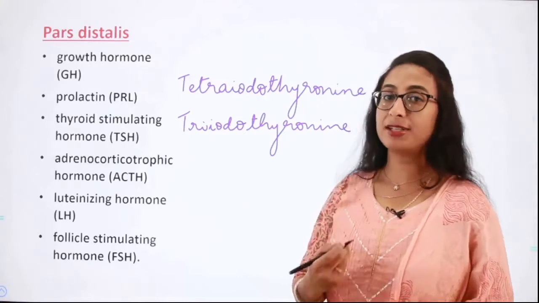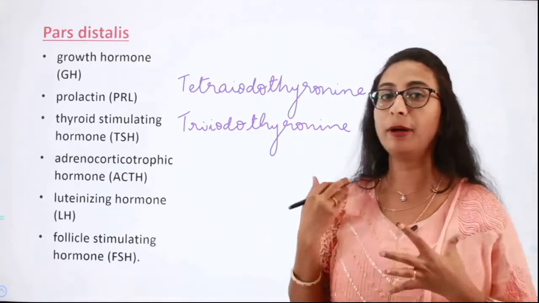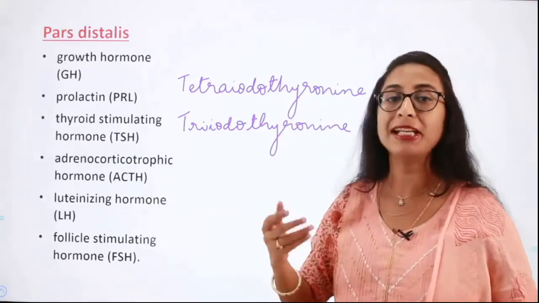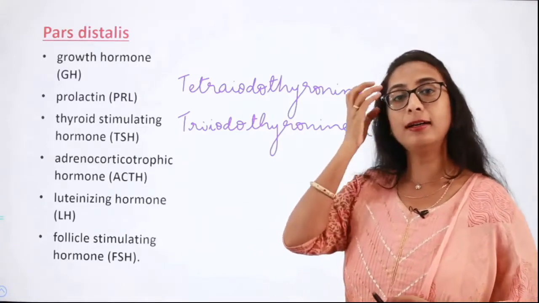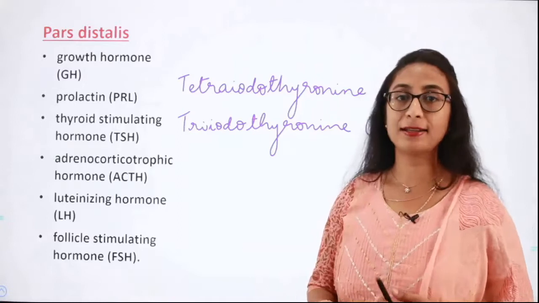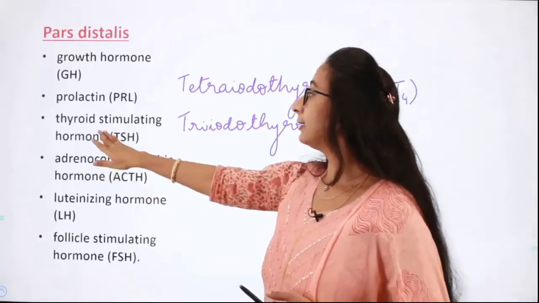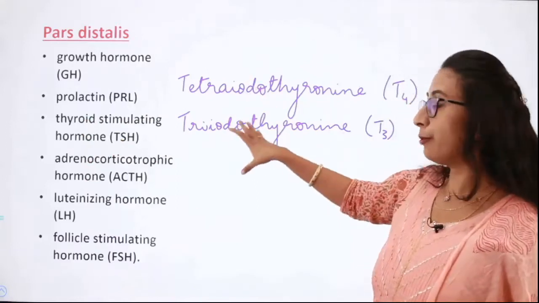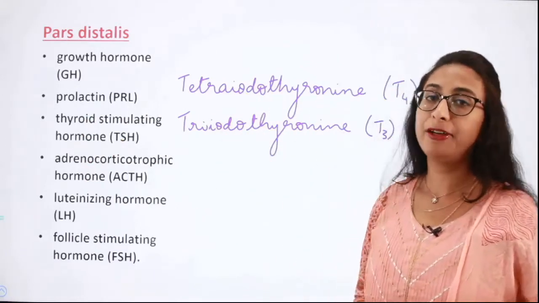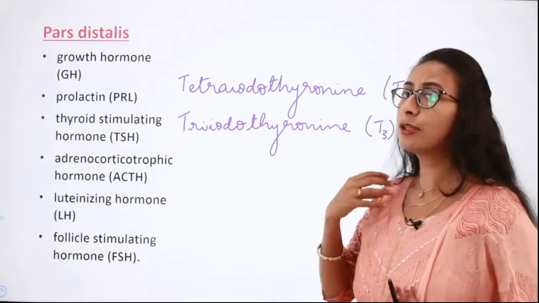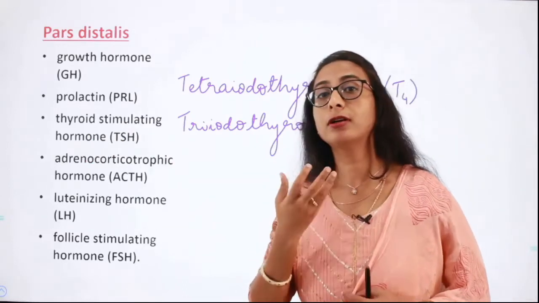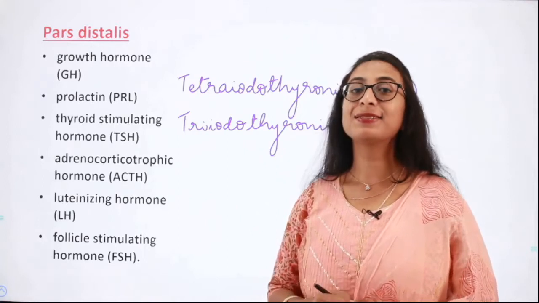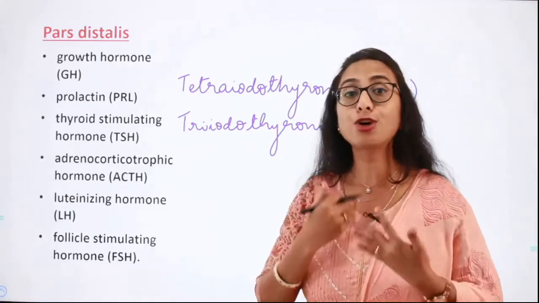So T3 and T4 are two important hormones secreted by the thyroid gland, and what are the functions of these and much more details we will be discussing when we discuss the topic thyroid gland. As of now you need to know that the thyroid stimulating hormone regulates the thyroid gland, and these are the two important hormones which are secreted by it. For the good functioning of the thyroid gland, iodine is very essential, isn't it? So that is why we take iodized salt in our diet.